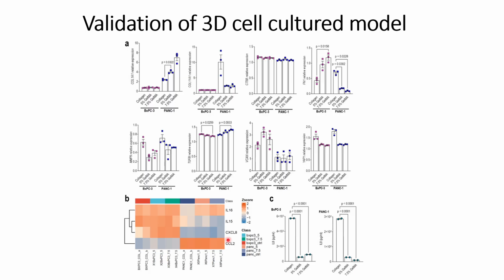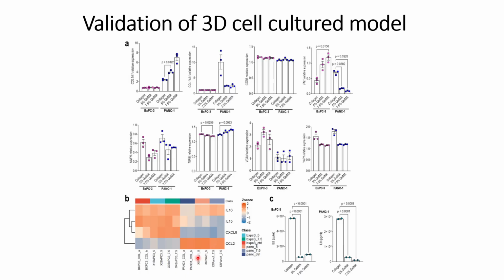Secretome related genes are similar for the BxPC3 case and the PANC-1 case, and it is in line with the cells that are cultured in the presence of collagen 1. However, the change that they have seen is that IL-6 is expressed high for the PANC-1 collagen. IL-6 seems to be expressed high for these collagen conditions compared to the other conditions.